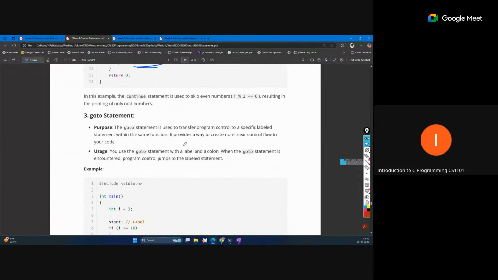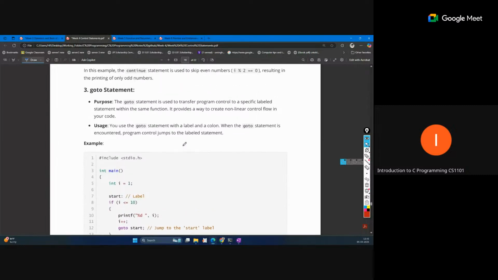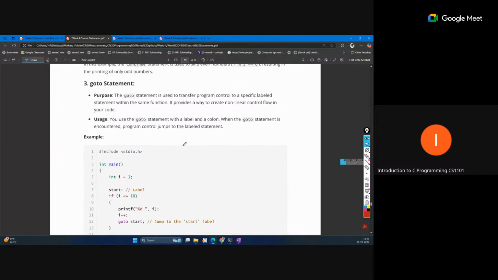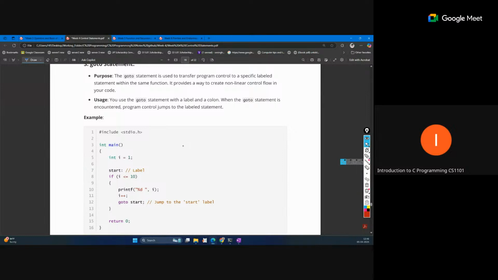Continue. The goto statement is a different thing. This is also like a conditional statement. If any condition is satisfied, or at any point, we can define some point in our code, or like this.